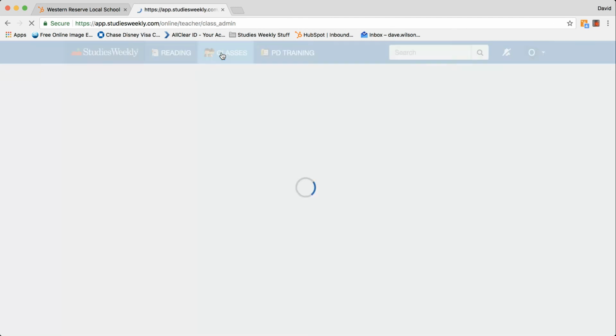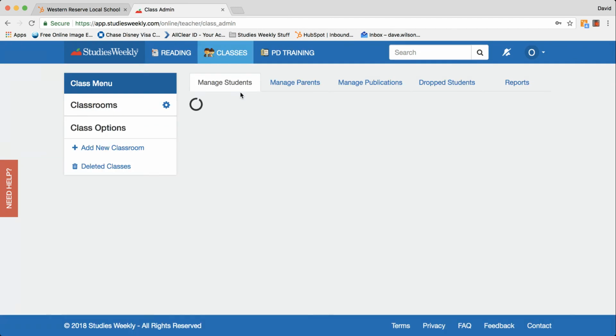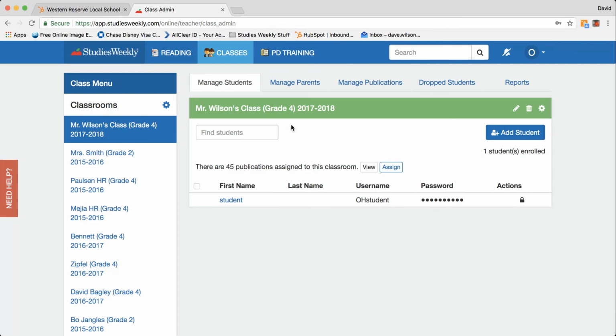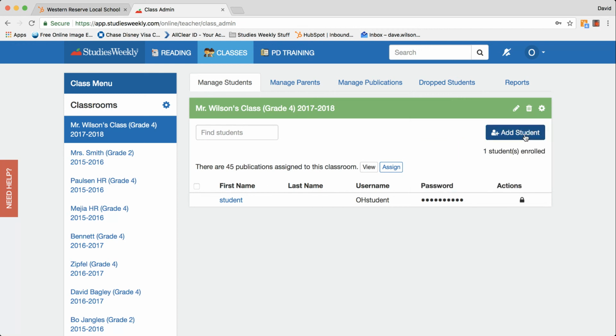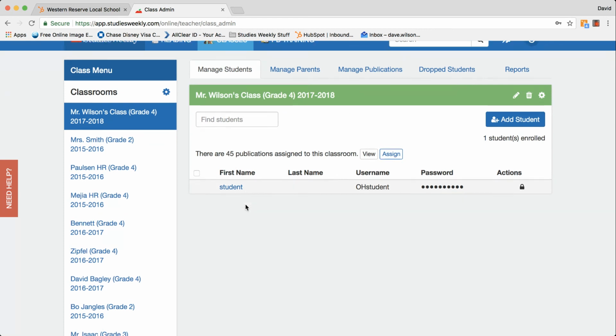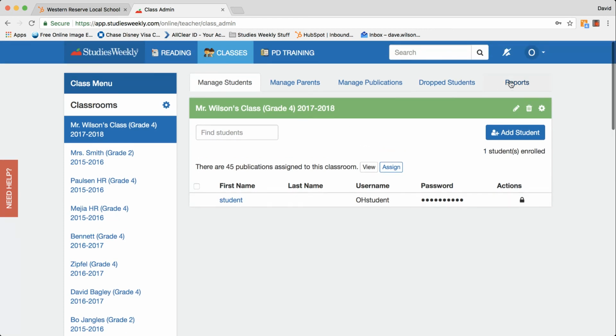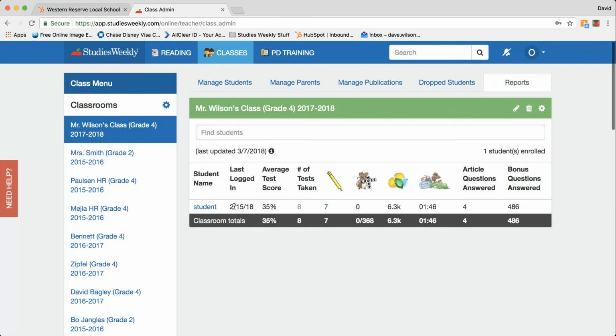You can go in and view your classes right here. This is really cool. There are several ways to import your class. You can import them from a CSV file, or you can add one student at a time. Or if your district does rostering, we can have our two IT departments talk, and they can get it to where all the classrooms are imported automatically for you. Here you'd see a list of your students. If you click on reports, you can see the last time they logged in, their average test score, how many tests they've taken, and a few other cool things.